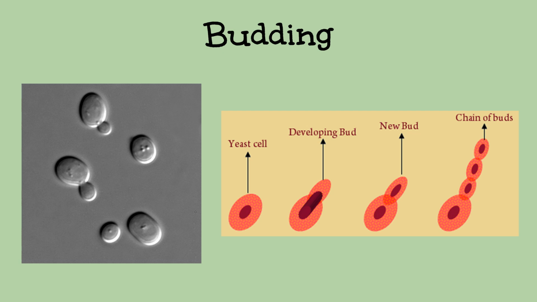One type of asexual reproduction is called budding. In budding, a new organism begins to form at the side of the parent organism until a whole new organism is formed. Yeast are an organism that reproduce via budding. Recall that yeast are single-celled fungi.